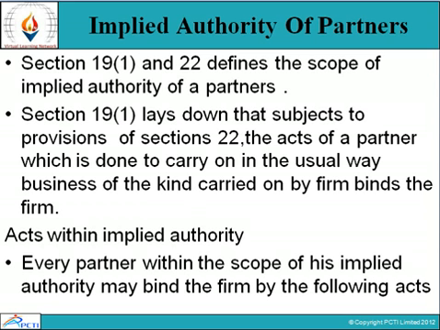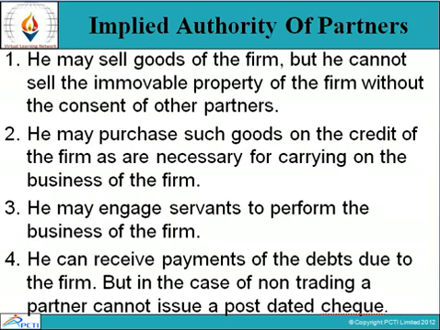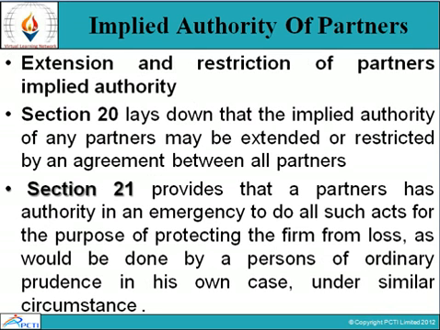Acts within implied authority. Every partner within the scope of his implied authority may bind the firm by the following acts. First, he may sell goods of the firm, but he cannot sell the immovable property of the firm without the consent of other partners. He may purchase such goods on the credit of the firm as are necessary for carrying on the business of the firm. He may engage servants to perform the business of the firm. He can receive payments of the debts due to the firm, but in the case of a non-trading firm, a partner cannot issue a post-dated cheque.